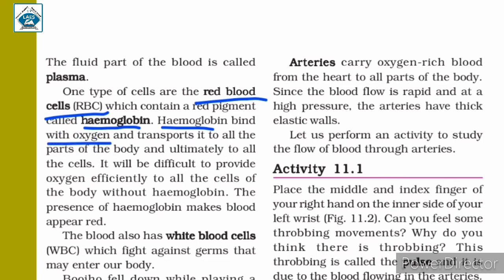Hemoglobin binds with oxygen to reach different parts of the body. So, if our body did not have hemoglobin, then it would be difficult to provide oxygen efficiently. So, hemoglobin is very important and it also makes the blood appear red because it is the red pigment in our blood.